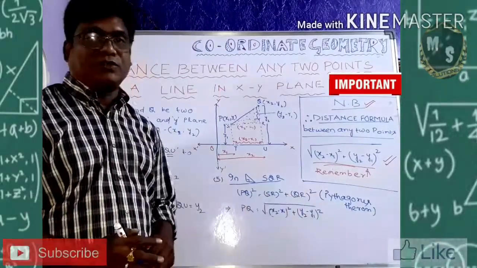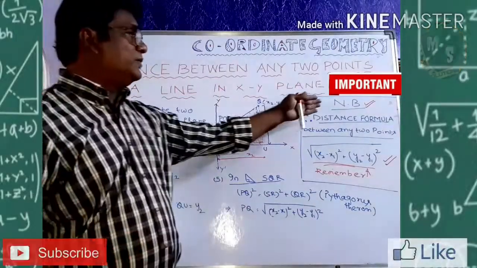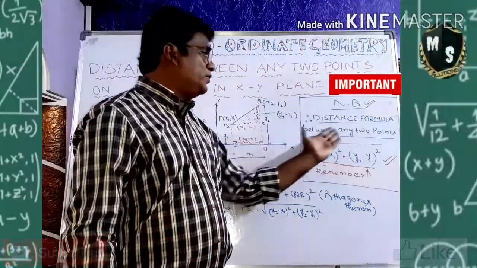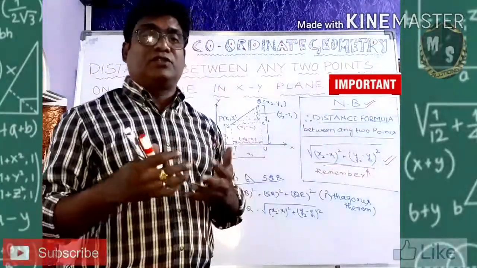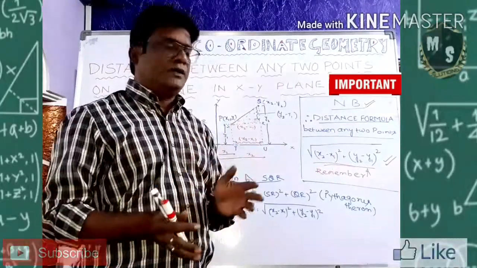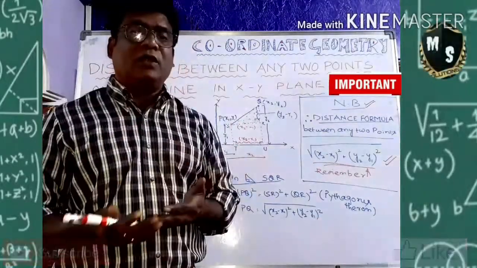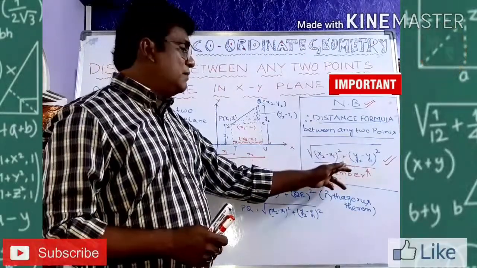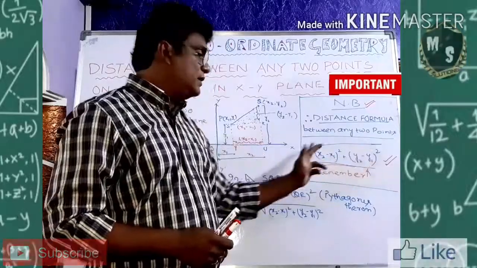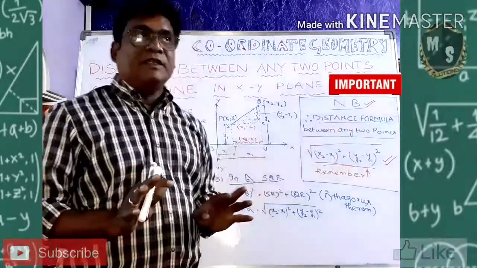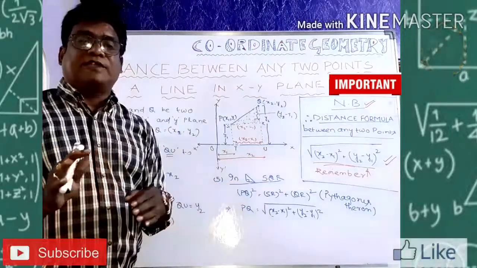Understood now? Here your notice board is given to you. It is very important for you. What? The distance formula between 2 points. Directly they will ask. You will use the distance formula to get the distance between 2 points. 2 points will be given. You will just use the distance formula to get the result. What is that? That is the square root of x2 minus x1 whole square plus y2 minus y1 whole square, called the distance formula between any 2 points. For your kind reference, I am saying it again.